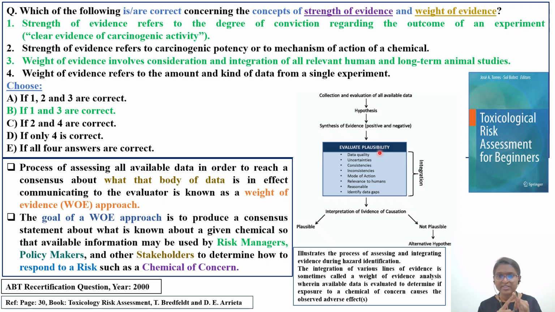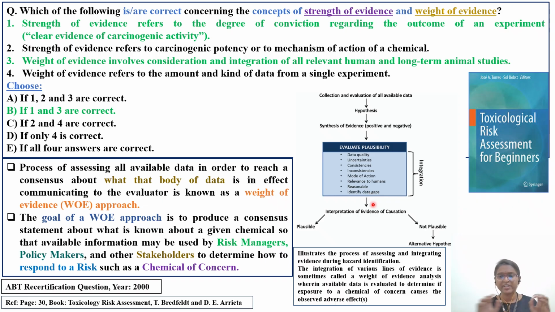Then uncertainties will be there with respect to data. Consistency: if the same experiment is repeated, are we getting the same results? Inconsistency, and mode of action also you have to see. Then is there any relationship of these results with human data? Then rationality, reasonability, and identifying any data gaps.